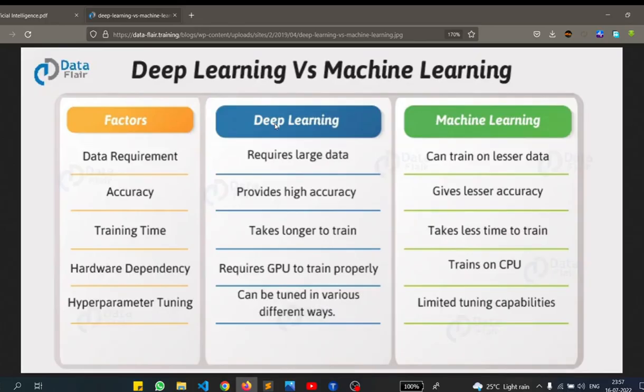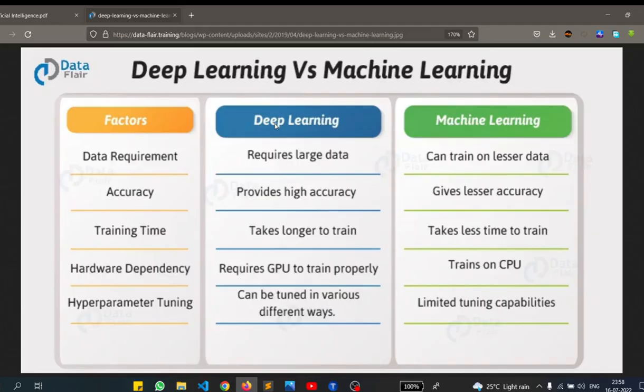In machine learning, when we have built the model and we have to tune it, the hyperparameter tuning, which you will understand in further videos, just know that in machine learning you have very limited options to tune your model, and in deep learning you have various options to tune a model. Now the question still remains: if we can do the same task with machine learning, then why are we considering deep learning?